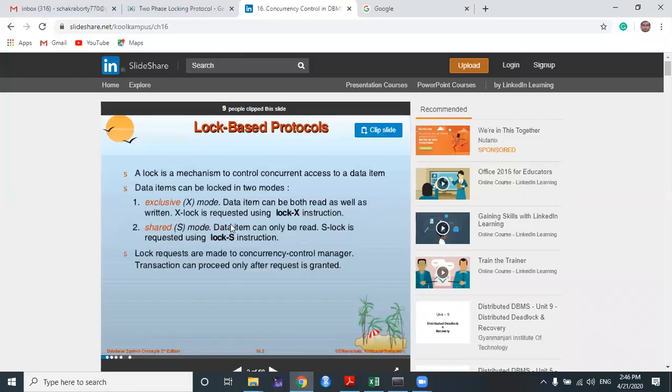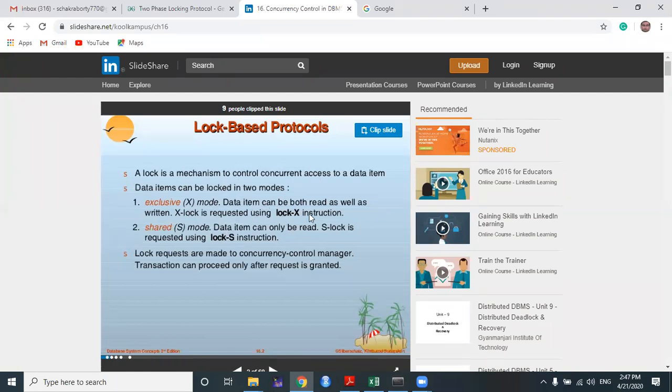In shared mode lock, the data item can be used only for reading. Whenever reading is happening, a transaction only views the value, so there is no chance of updating the value. Updating means writing, and there is no writing here, so there is no chance of changing the value or causing inconsistency. That's why the shared mode lock is very flexible. What do we mean by flexible? If a transaction has a shared mode lock on a data item at a particular time, then any other transaction can get the same shared mode lock on that same item at that same time.